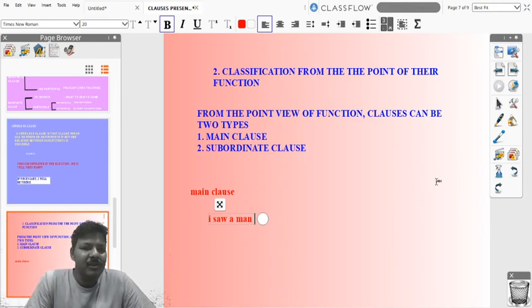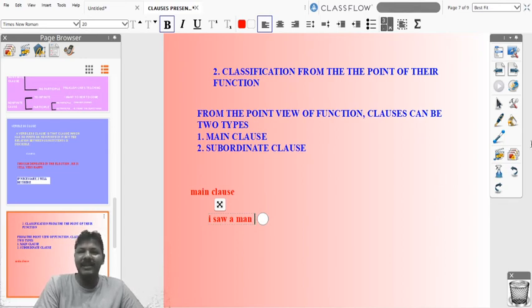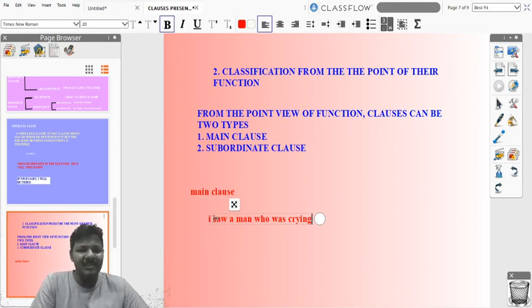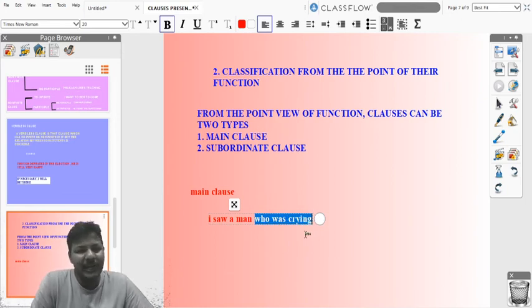So we will discuss subordinate clause. What is subordinate clause? A subordinate clause is the clause which cannot express complete meaning and cannot stand alone as a complete sentence. So it depends on another clause to give meaning, so it is called subordinate clause. Let me give an example. In the same example, I saw a man who was crying, here who was crying is the subordinate clause because it cannot give complete meaning and it cannot stand as a sentence.